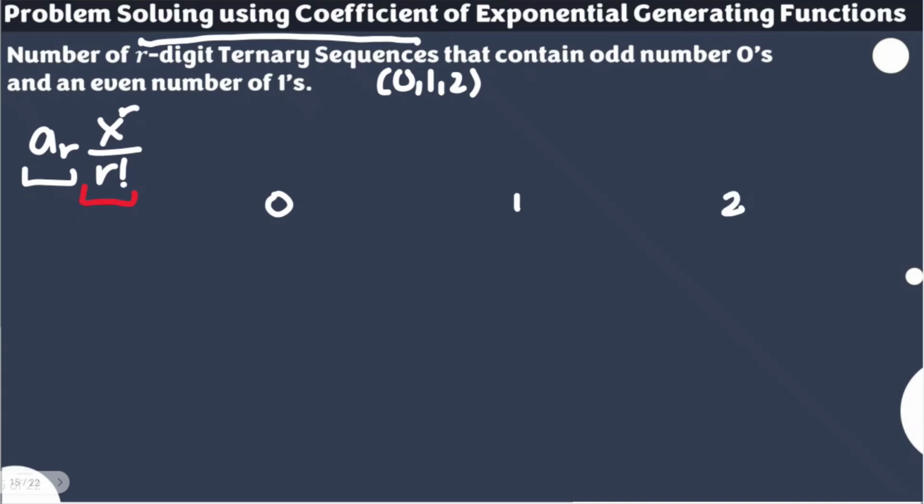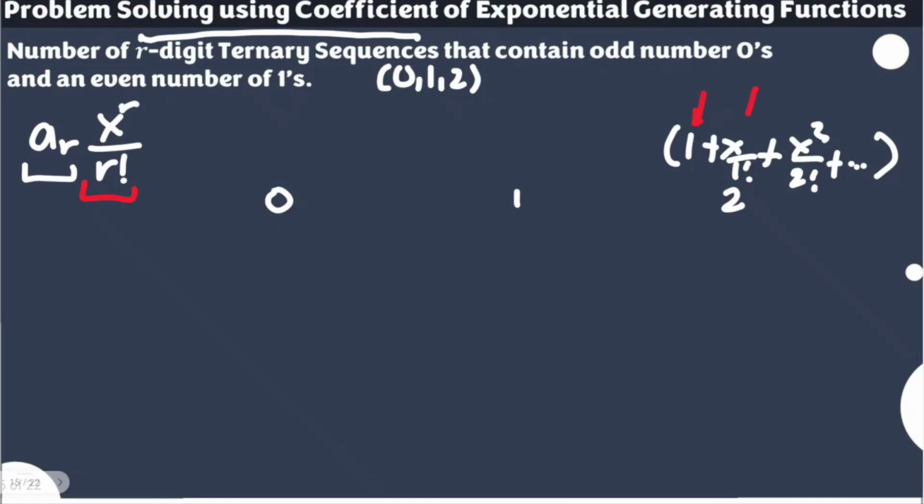Since 2 doesn't have any restriction, you can use here 1 plus x over 1 factorial plus x squared over 2 factorial plus so on and so forth. There's no restriction. In short, 2 may not appear, 2 may appear once, 2 may appear twice, and so on and so forth. Let's have that as it is.